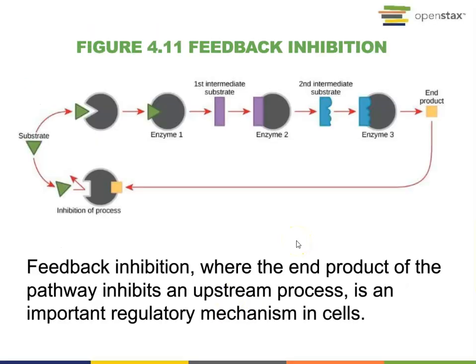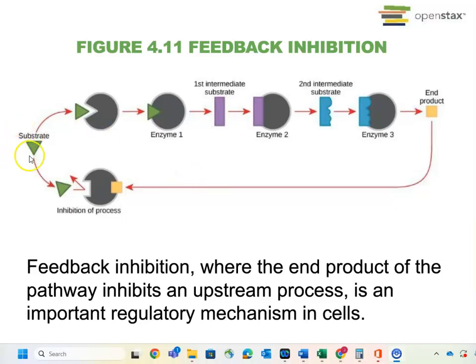The chemical reaction will not always go on and on. There's a mechanism to stop the reaction. This mechanism is called feedback inhibition, where the end product of the pathway inhibits an upstream process. It is an important regulatory mechanism in the cell. For example, the first substrate combines with the enzyme, then produces a product. This purple product is called the intermediate substrate. It will bind to another enzyme, then produce another product. Then the reaction keeps going.